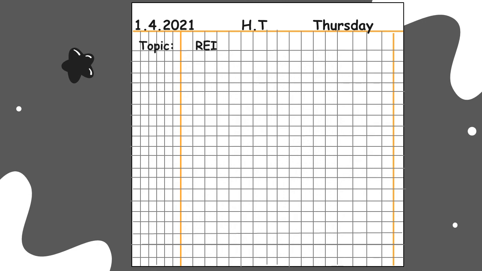TOPIC, topic, then colon, and your topic is reinforcement of table of 2. Then full stop. Here I wrote REINF, which is the short form of reinforcement. So write in capital letters reinforcement of table of 2. We are going to revise it.